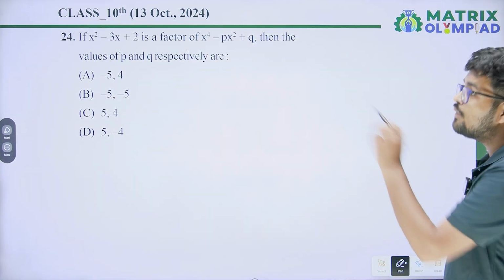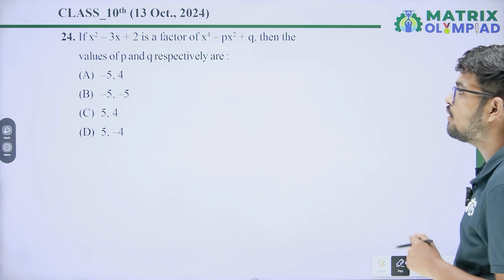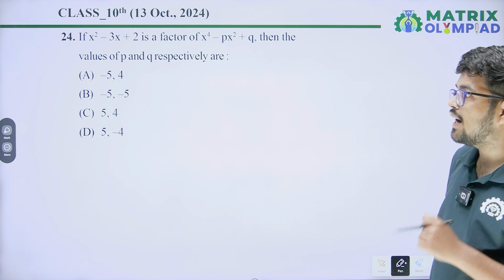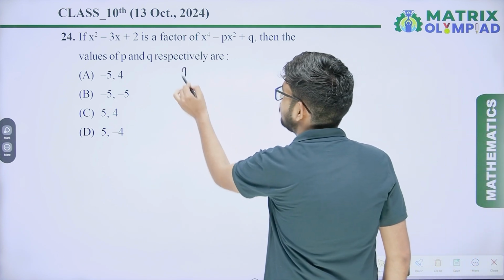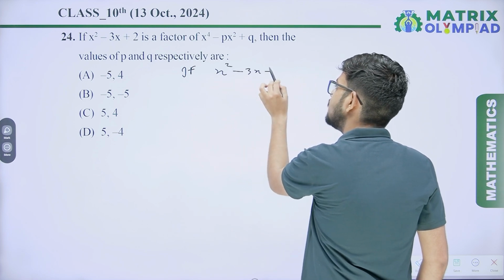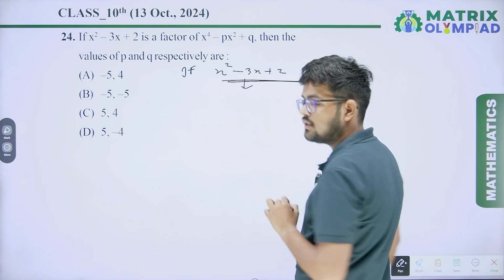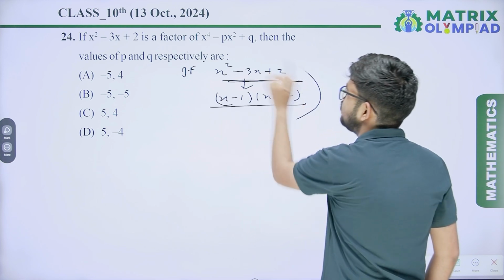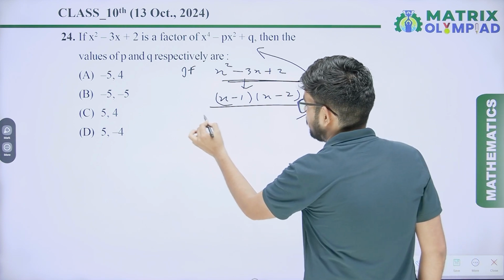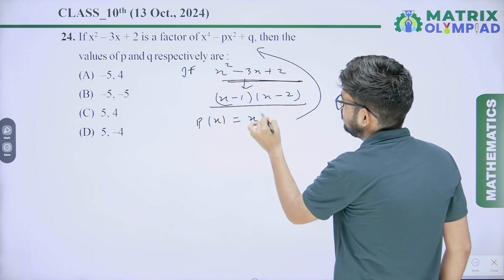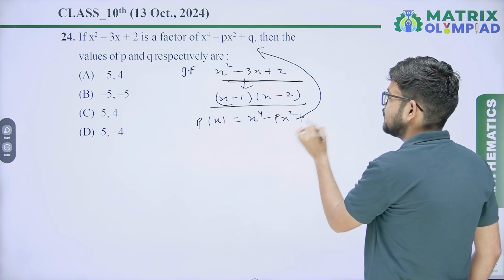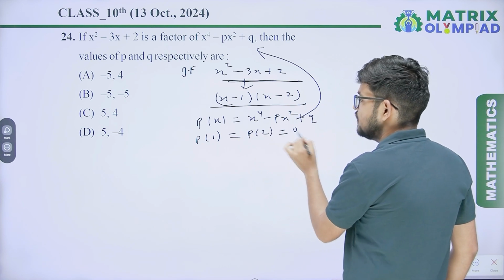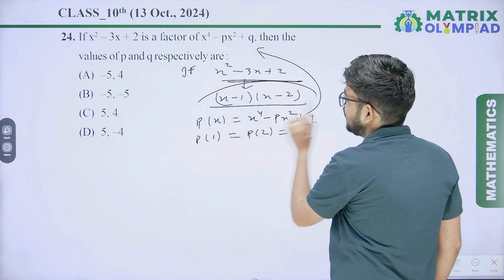Our next question is, if x square minus 3x plus 2 is a factor of x raised to power 4 minus px square plus q, then the values of p and q are respectively. If x square minus 3x plus 2 is a factor, it means by factorization you will get (x minus 1)(x minus 2) also factors of this polynomial. It means if p(x) equal to x raised to power 4 minus px square plus q, then p of 1 equal p of 2 equal 0. Why? Because these are also factors.